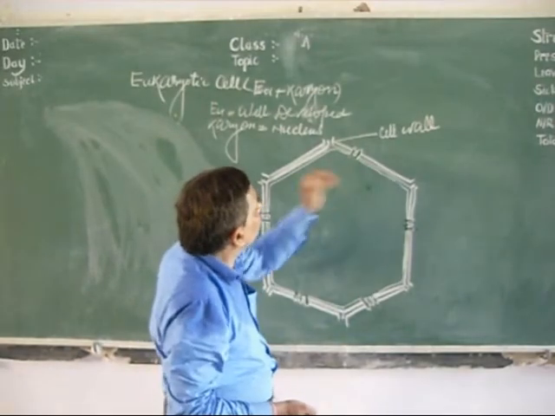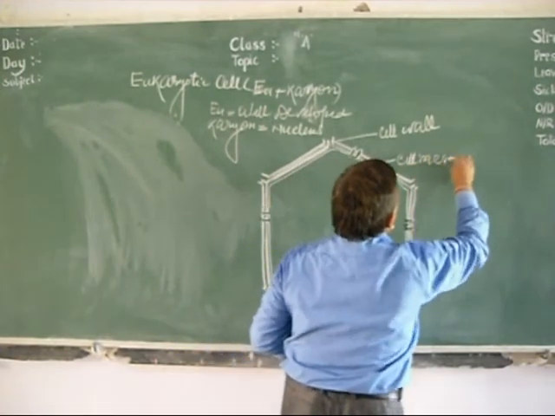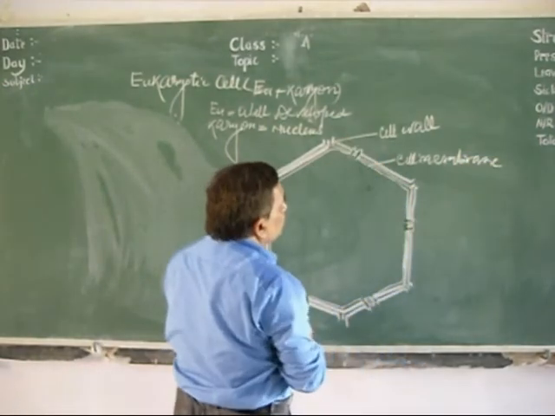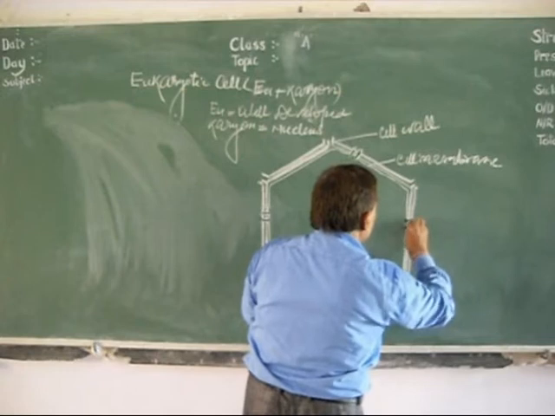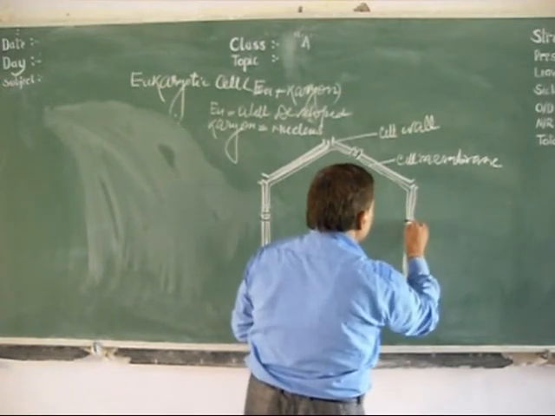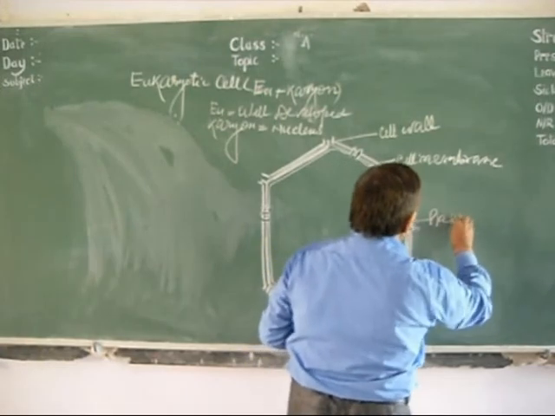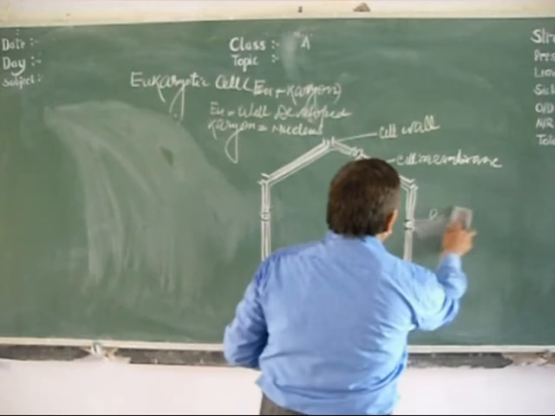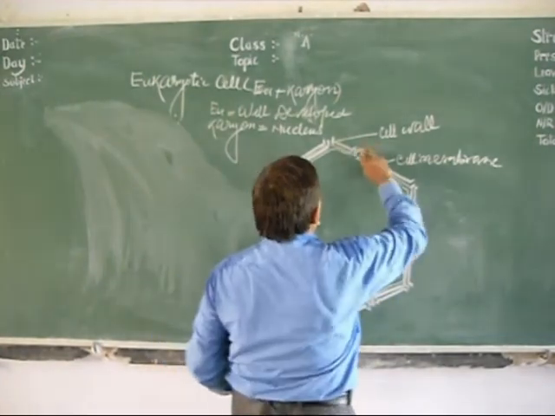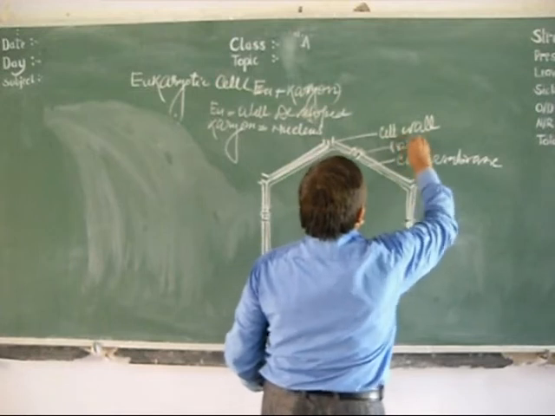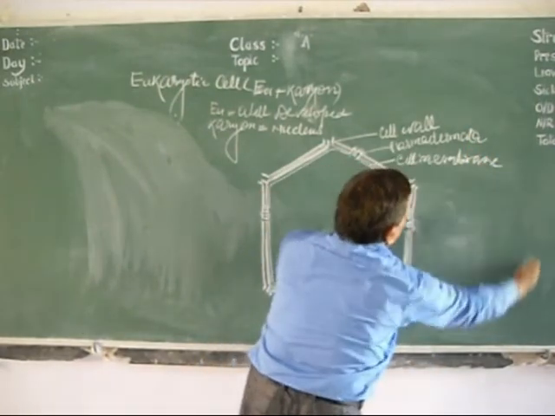This is the cell wall, and the cell membrane is present just below the cell wall, and here is the plasmodesmata. Through plasmodesmata, material is exchanged from one cell to the nearby cell.